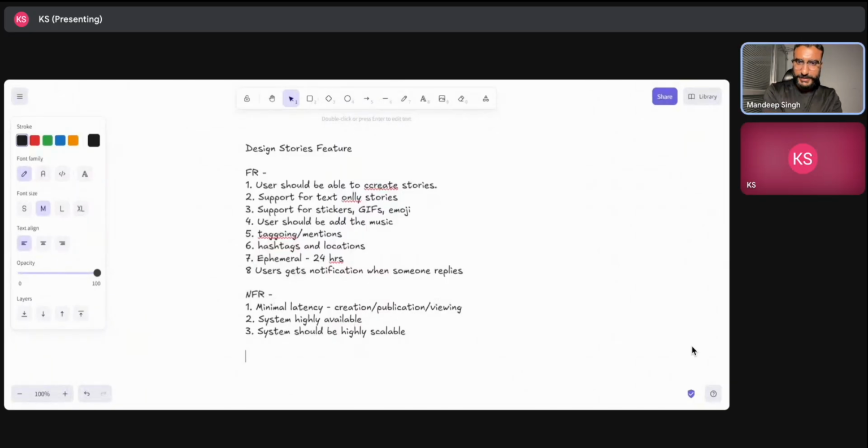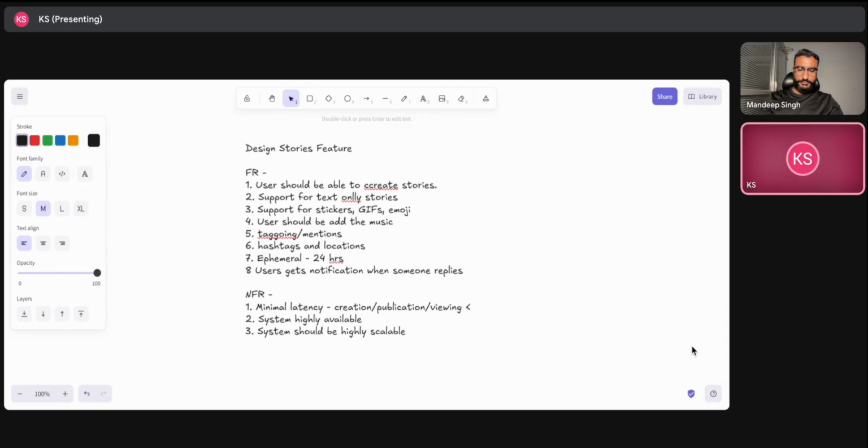On the minimal latency part, we should define some kind of numbers. Let's say less than 500 milliseconds of latency I would like to keep here for creation or viewing. Viewing could take more time, but no. The publication part could take time to upload some kind of media, but viewing should be faster compared to creation, basically.